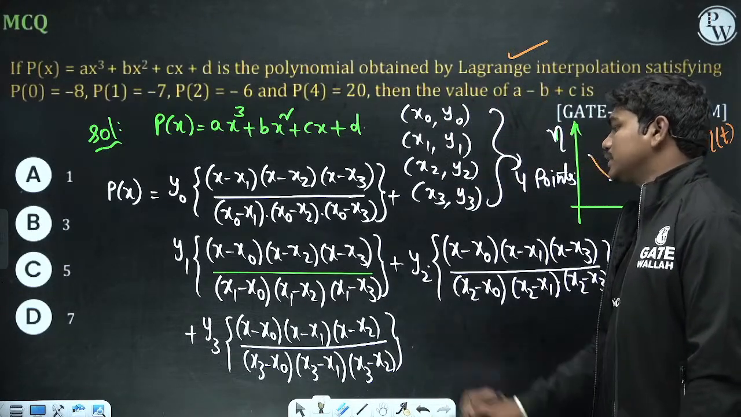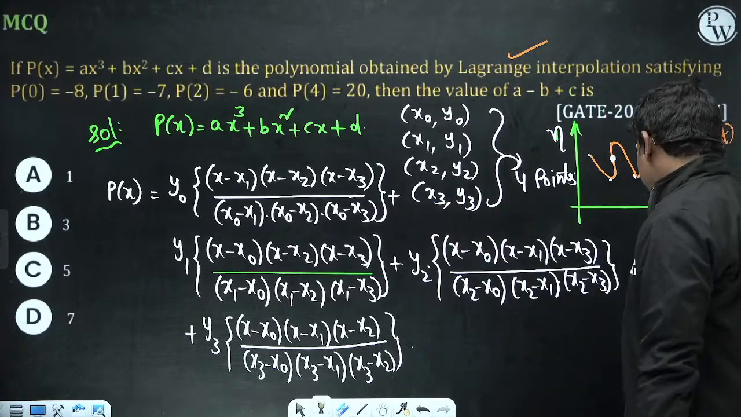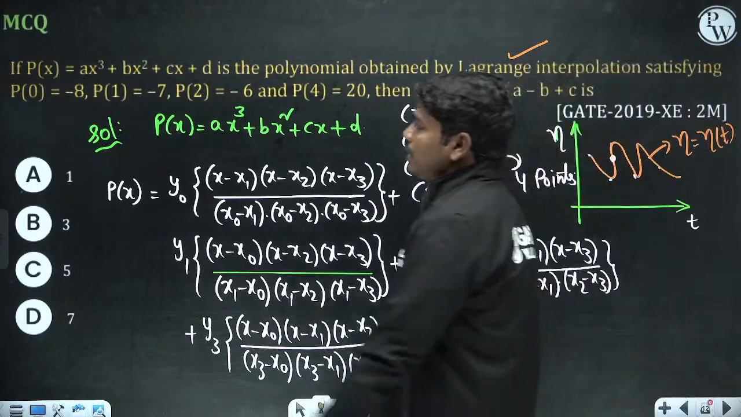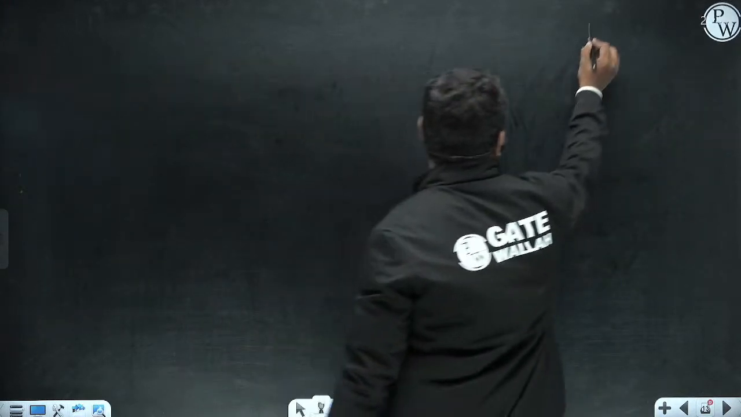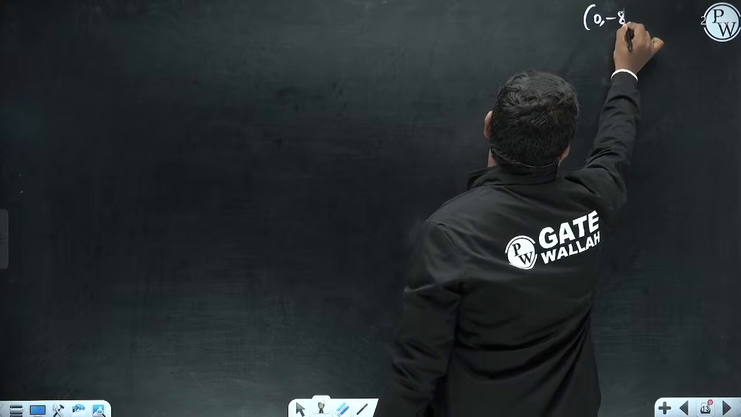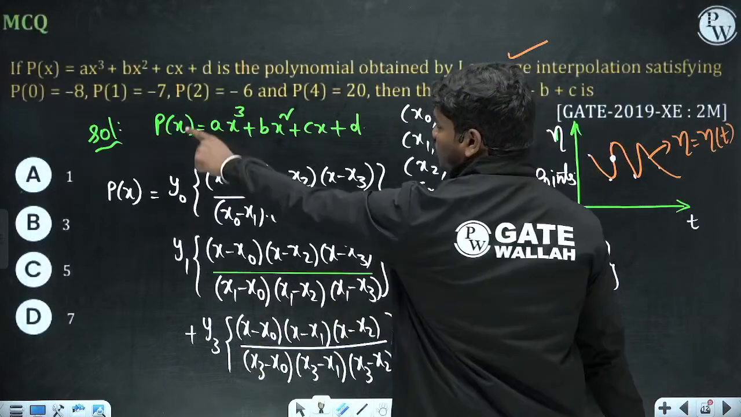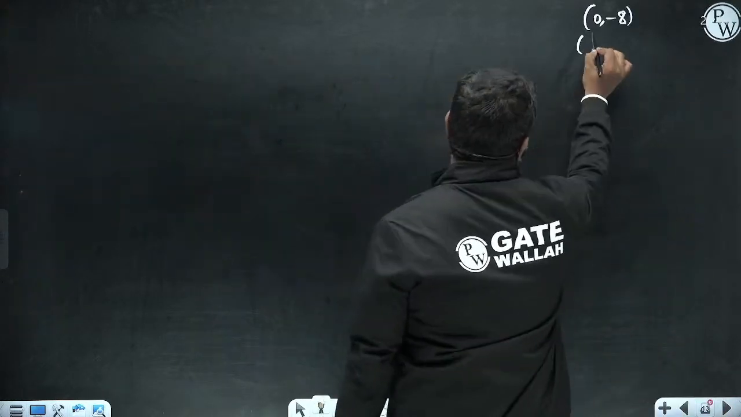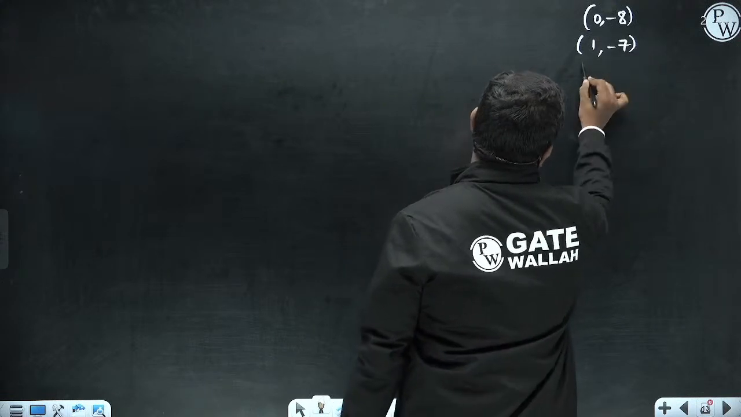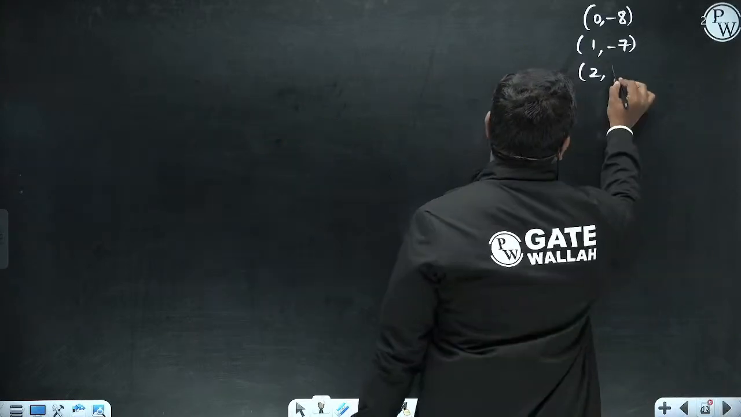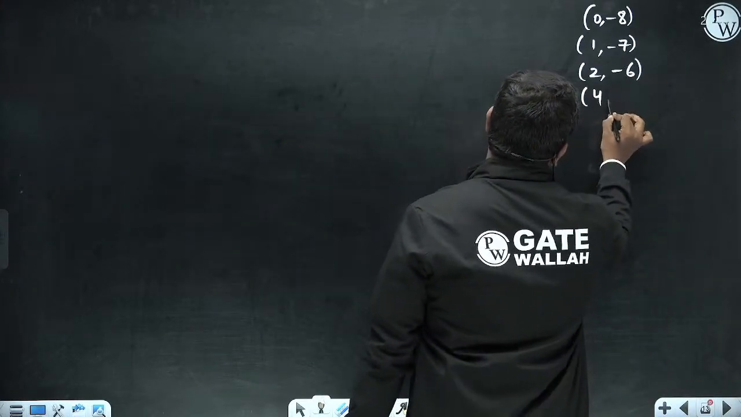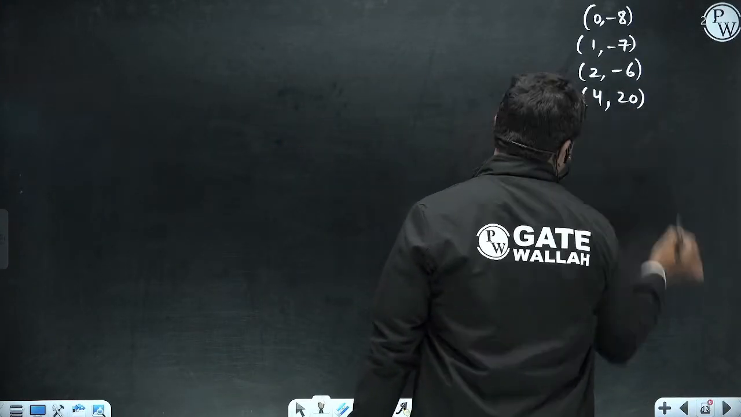Fine, so this is what you have here. Clear? So this is the polynomial. Now if you write these points given, at x equal to 0 the polynomial is minus 8. Basically these are the points: 0 comma minus 8, 1 comma minus 7, 2 comma minus 6, 4 comma 20. Okay, so these are the points to which the polynomial is passing.